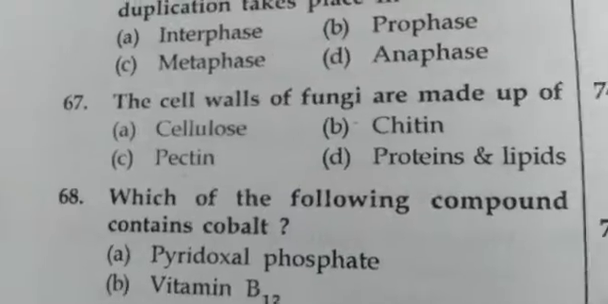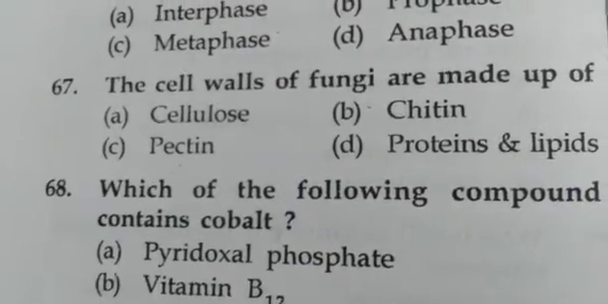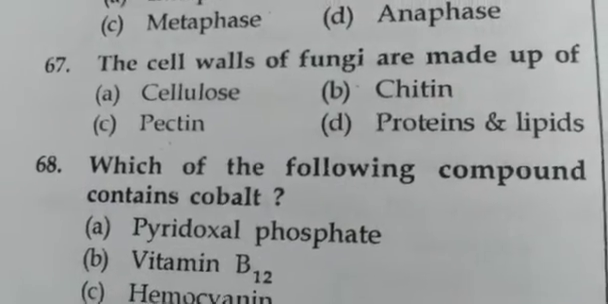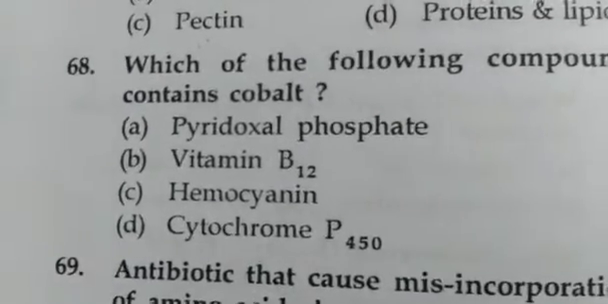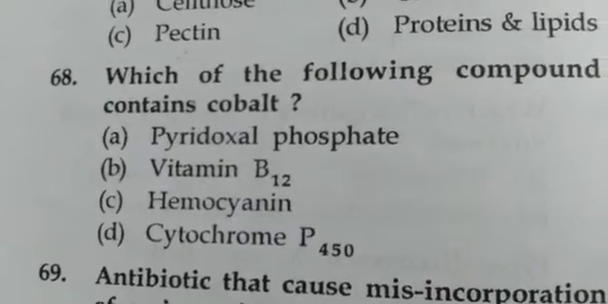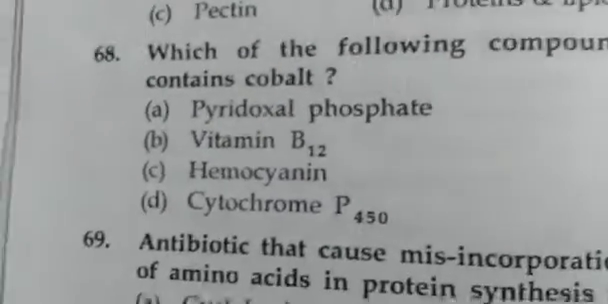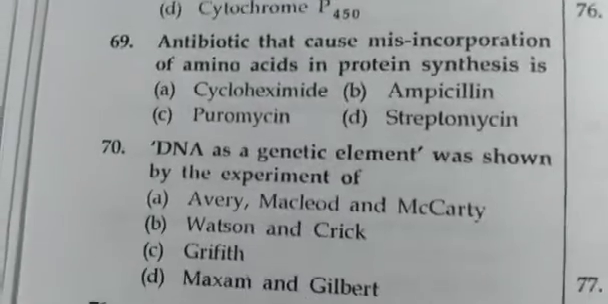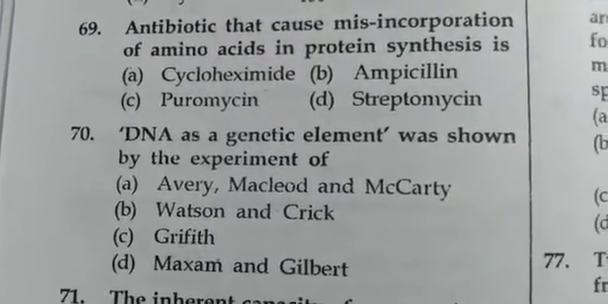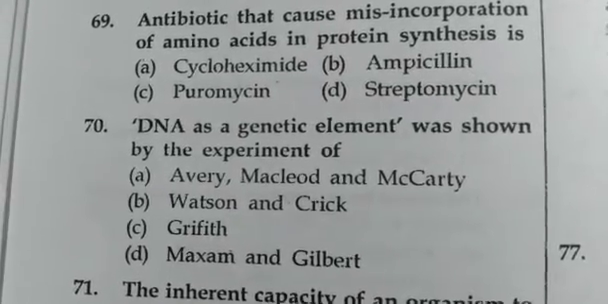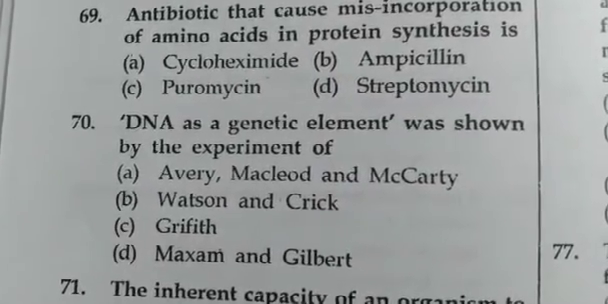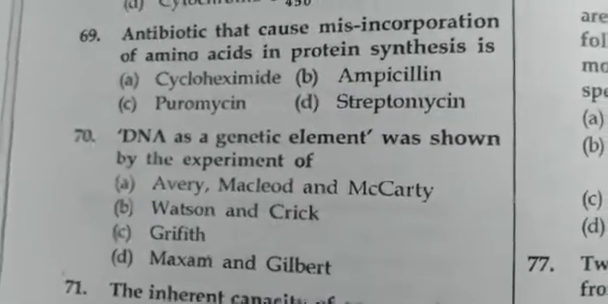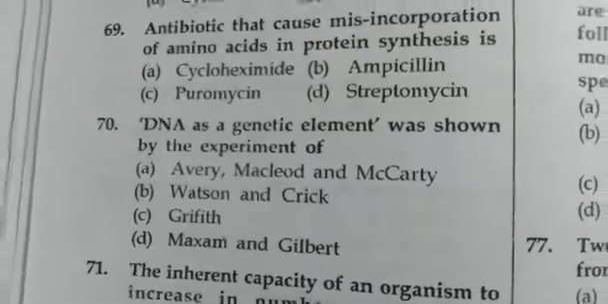The cell wall of fungi is made up of chitin. Which of the following compounds contains cobalt? Vitamin B12. Antibiotic which causes misincorporation of amino acid in protein synthesis is puromycin.